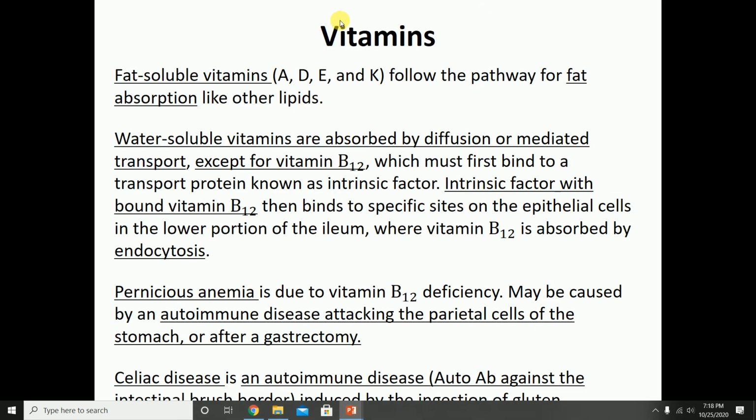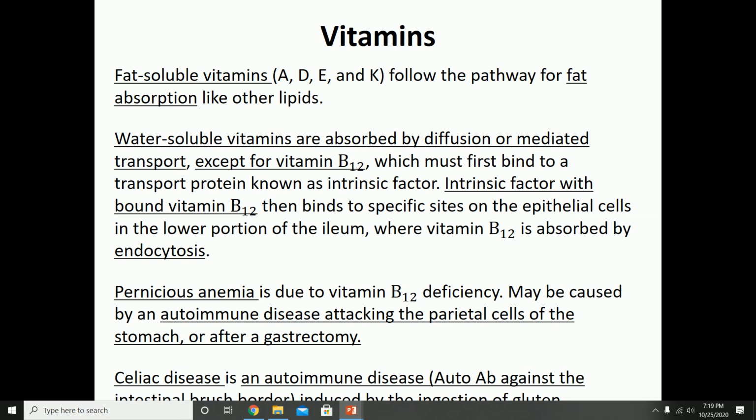For the absorption of vitamins, well, we've got 2 different kinds of vitamins. If it is fat-soluble vitamins, these are the vitamins that can dissolve in fat. Those are vitamins A, D, E, and K. Those follow the pathway for fat absorption. While your water-soluble vitamins, which are the rest, are absorbed by either diffusion or mediated transport, with one exception, and that is vitamin B12. Remember when we were talking about the stomach, we said that the stomach makes intrinsic factor. And intrinsic factor, we mentioned, was very important for the absorption of vitamin B12.